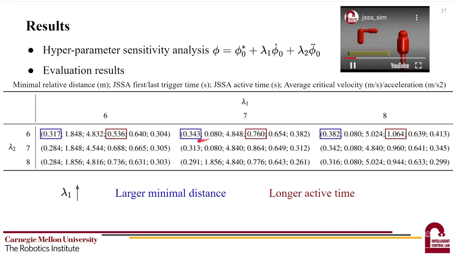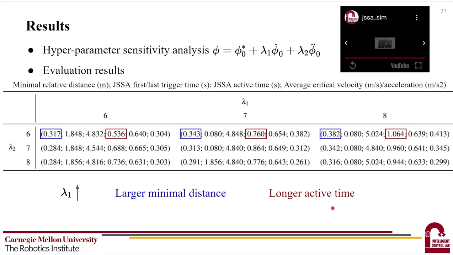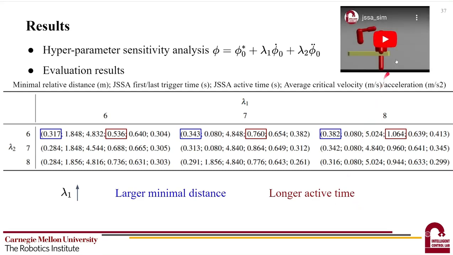First, let's look at the effect of changing lambda 1. We observe that when lambda 1 increases, the minimal distance between the human and robot increases as well, and the GSSA is active for a longer time. That means that lambda 1 makes the system more conservative as long as the robot's obstacle distance is shrinking, as can be seen in this animation.